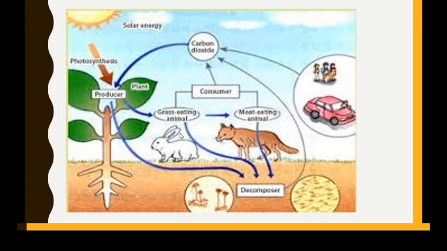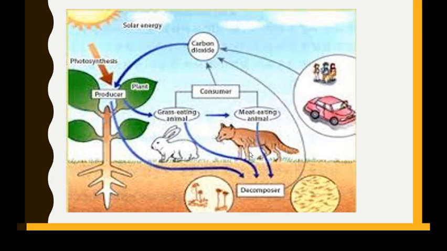See, now this is a different kind of example. Here so many things you can see. This is the plant which acts as a producer. It takes the light energy, that is, it prepares food with the help of the photosynthesis process. It gives out oxygen. It takes in carbon dioxide from the air. So this carbon dioxide is given by whom? By we people, because we take oxygen and we give carbon dioxide. This carbon dioxide is also given by the vehicles.